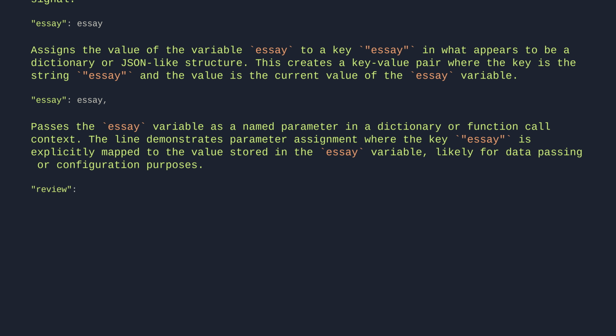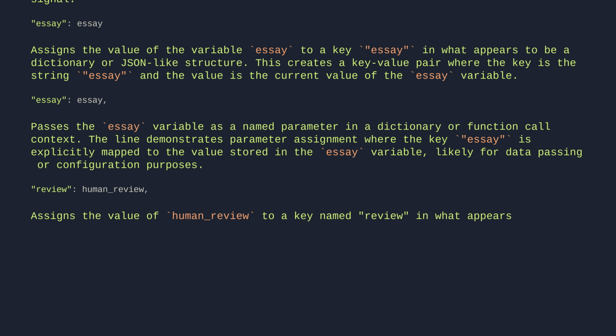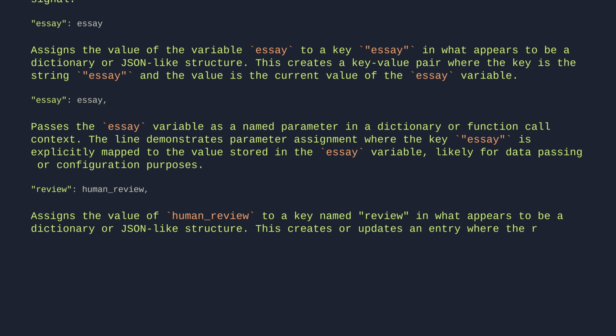Review: human review. Assigns the value of human review to a key named review in what appears to be a dictionary or JSON-like structure. This creates or updates an entry where the review content can be accessed via the review key.